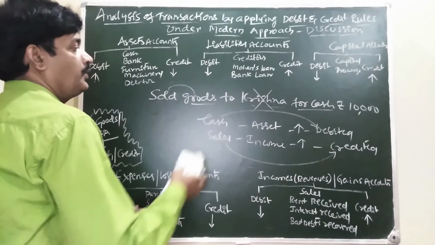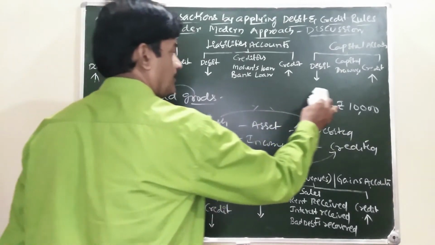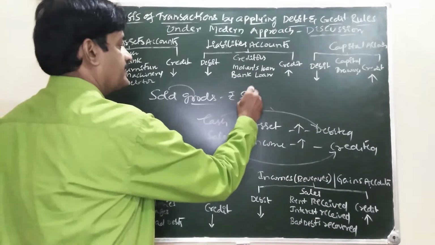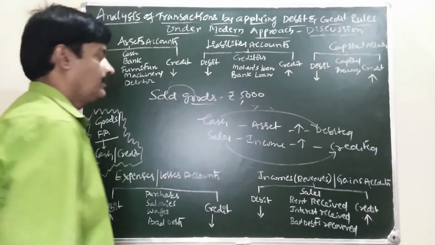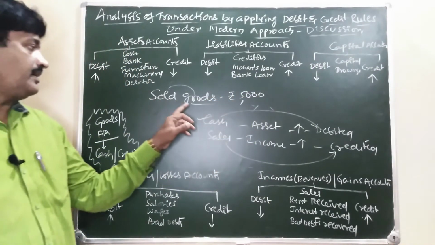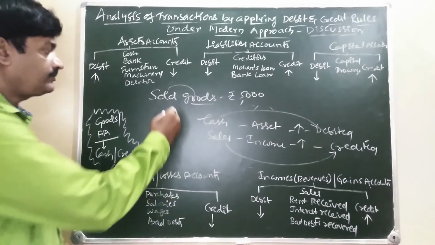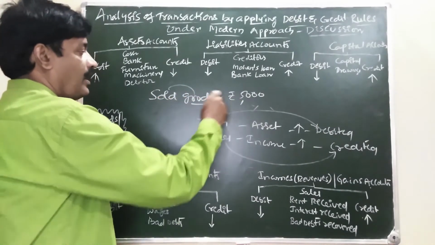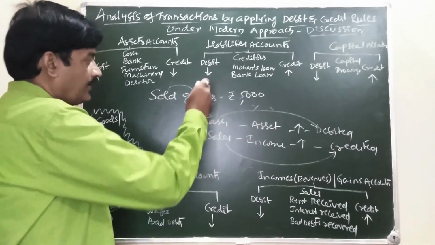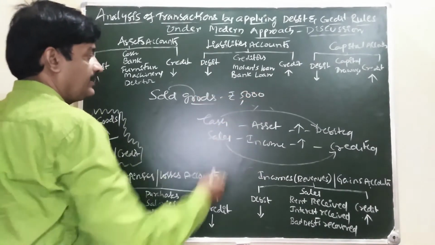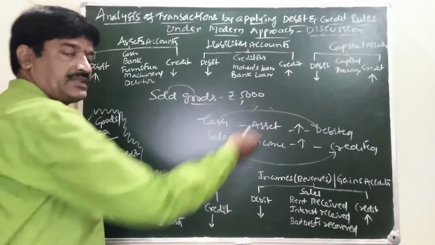Now, sold goods, rupees 5,000. Goods are there, it is necessary to check cash or credit. In this transaction, on account is not there. On credit is not there. For cash is not there. Party name is not there.